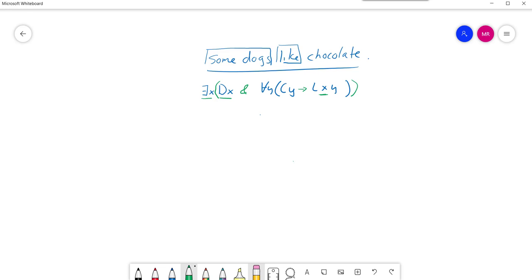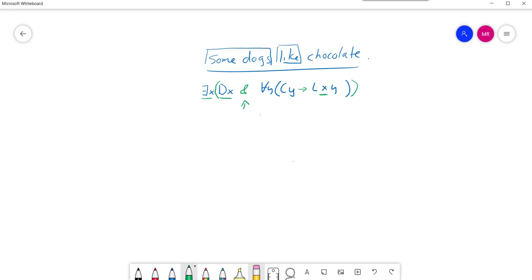So some dogs like chocolate, there exists an x such that x is a dog and it likes chocolate. Okay, so of all the mistakes I've discussed just now, this is actually the most common one. Incorrectly associating a conditional with an existential.